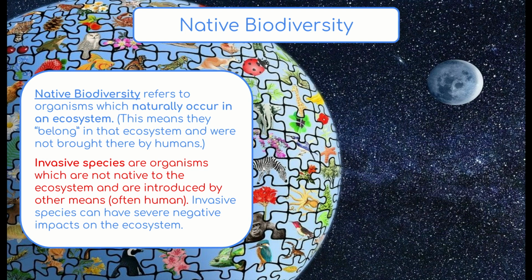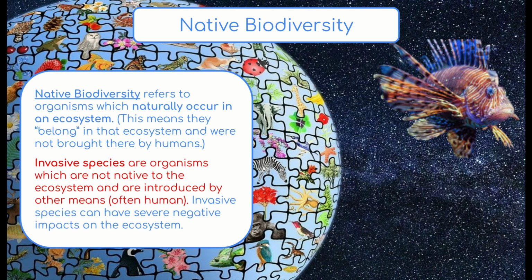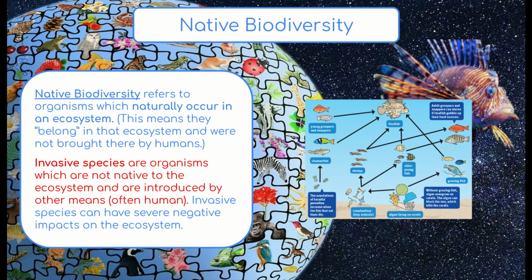Invasive species can begin to take over, wreak some serious havoc, and cause serious negative impacts on the ecosystem that they're introduced to. An example of this is the lionfish. Lionfish are beautiful. They're amazing to look at. They're very, very cool fish. However, they are a very big problem in a lot of waterways around the world because they have been introduced to ecosystems in which they are not native, in which they do not belong, and have begun to cause some serious problems to the fish in those ecosystems.